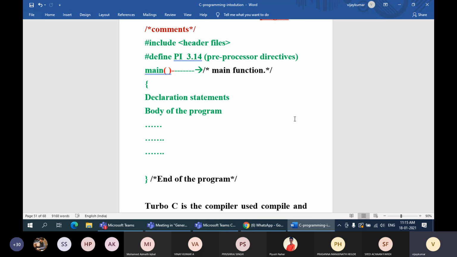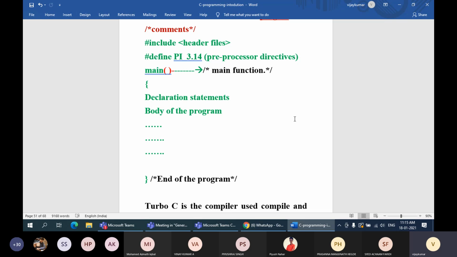The declaration statements are used to tell what type of values or data are used in this particular program. To specify that, we use the type of statements called declaration statements. Then the body of the program follows, as I told. It's nothing but the logic to solve any problem.